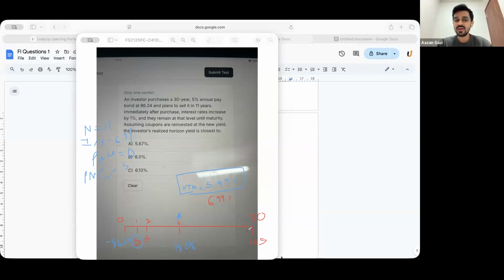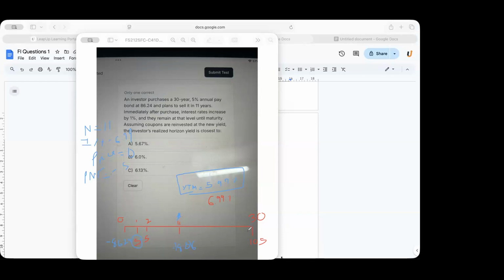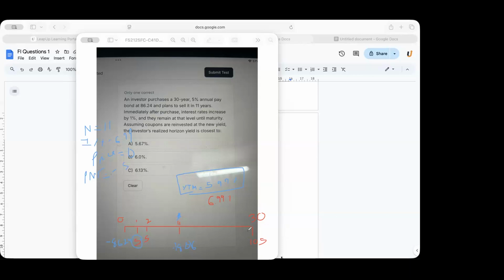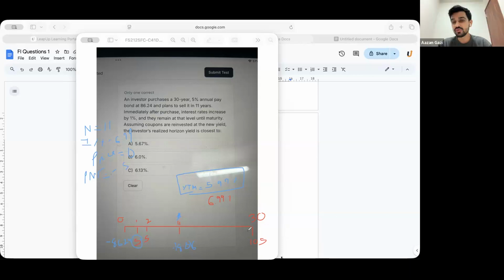N would be 19. What would be I/Y? 6.99. Okay, what would be your price you are trying to find? What would be your PMT? That will be 5. And future value?